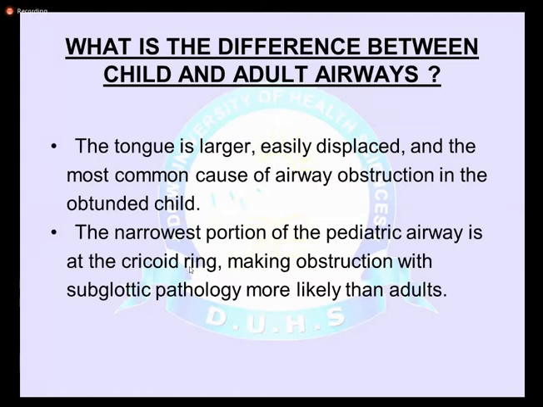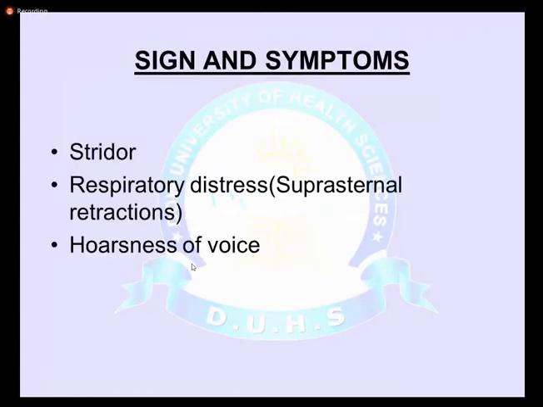In the pediatric age group, the signs and symptoms of upper respiratory tract infection depend upon the site. In rhinitis, children present with flu, nasal obstruction, low grade or high grade fever, and a continuously running nose.